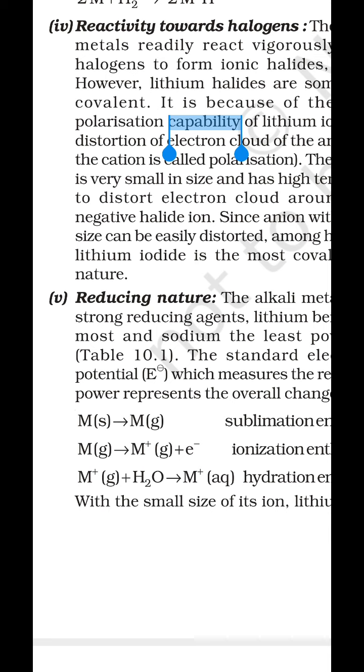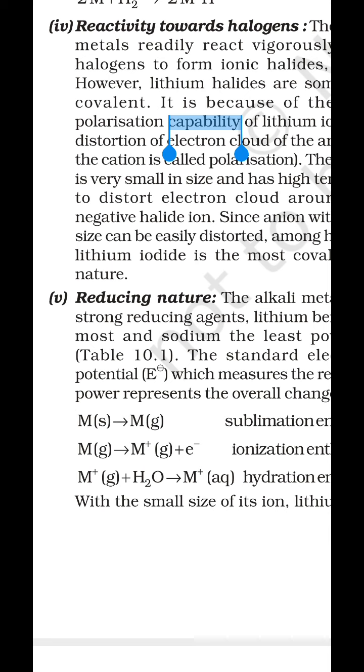Then the gaseous atoms undergo oxidation and release an electron. That is called ionization. In this process also energy is absorbed. Then the gaseous ion combines with the required number of water molecules and forms a hydrated ion. In this process energy is released. When we sum the sublimation enthalpy, ionization enthalpy, and hydration enthalpy, if the sum is negative, then the electrode potential value is negative.